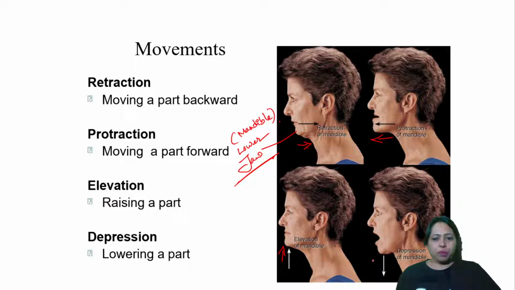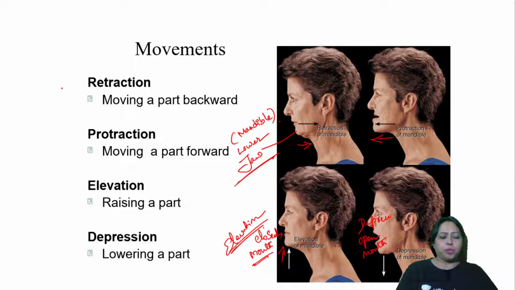You open your mouth. So this is open mouth. This is closed mouth. Closed mouth is elevation. Next you have open mouth, that is called depression. So depression is open mouth, elevation is closed mouth.